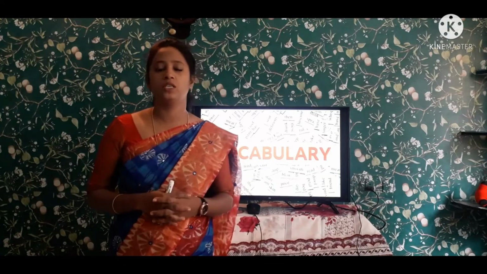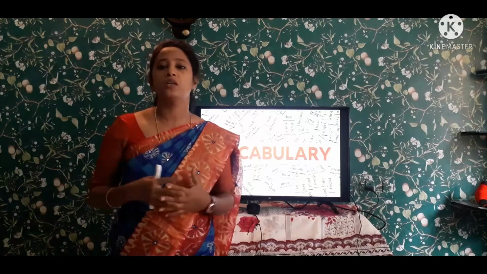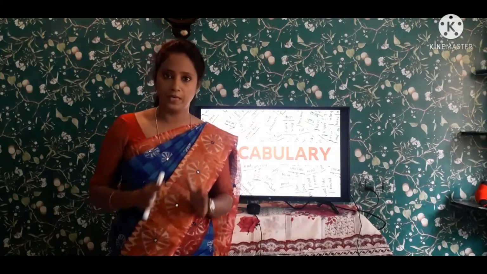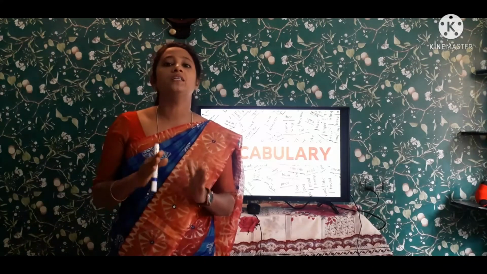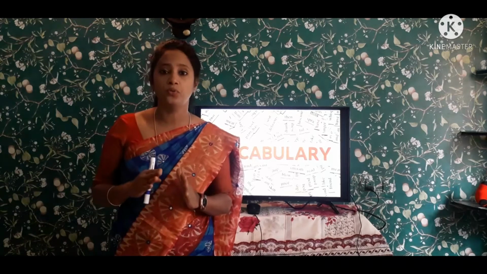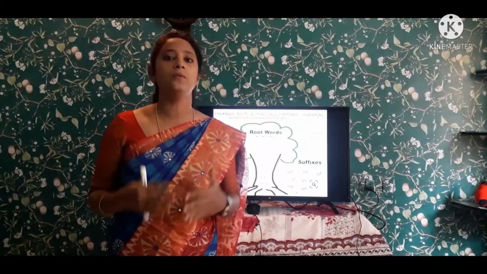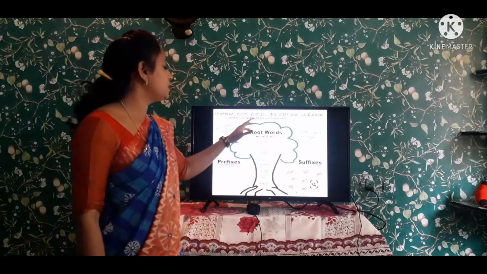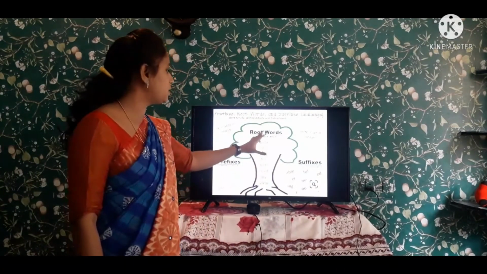It is very difficult to memorize all the meanings of the words, but by the root word it is very easy to memorize the vocabulary. See here, this is a root word. This root word cannot survive on its own.